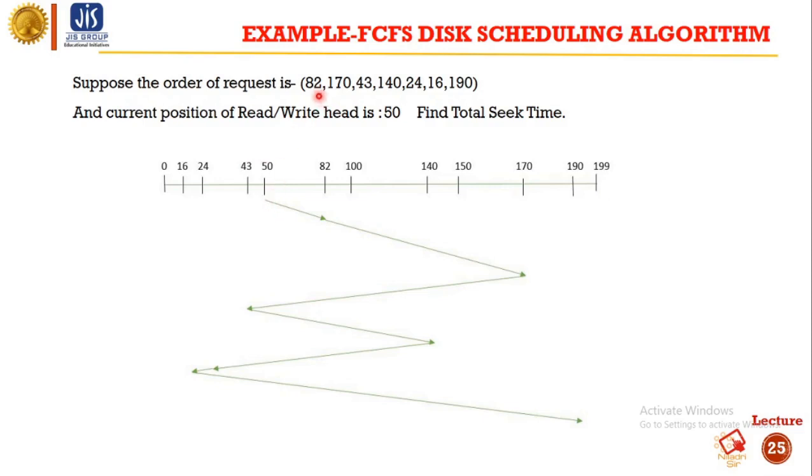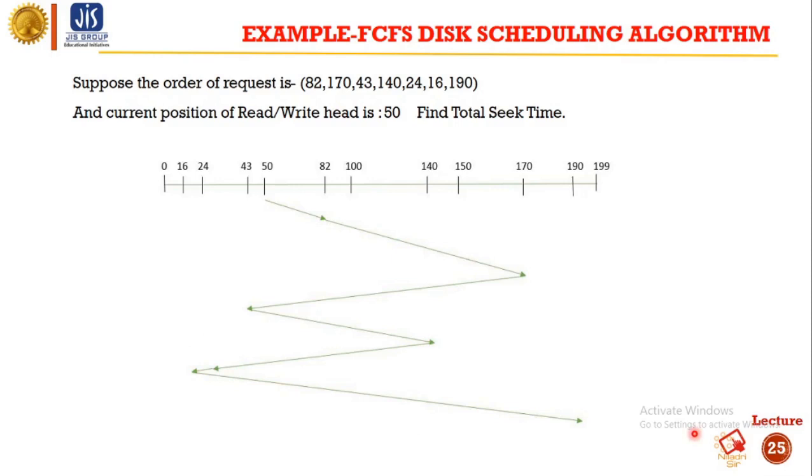In first come first serve we will first move to 82. Okay, so we have moved to 82. Next 170, so we have moved to 170. Next 43, so we move to 43. After 43 comes 140, so from 43 we move to 140, and from 140 we move to 24. From 24 to 16, and from 16 to 190. Okay, so all the requests are serviced.